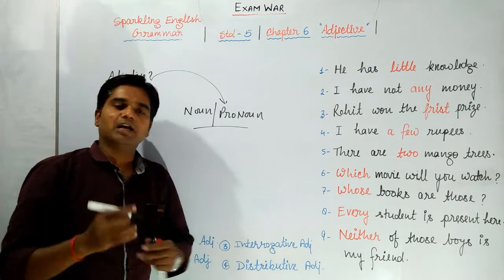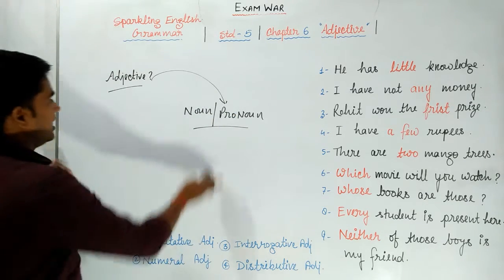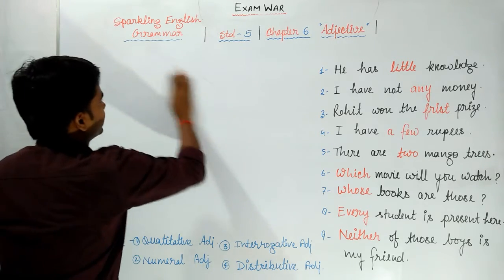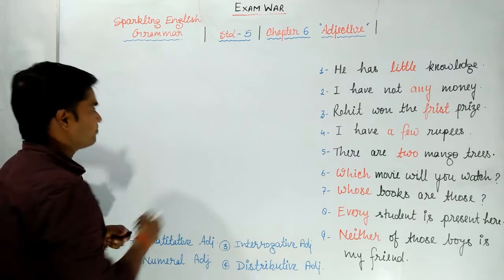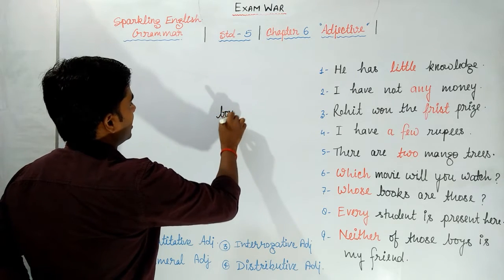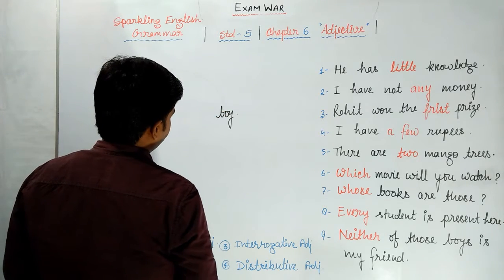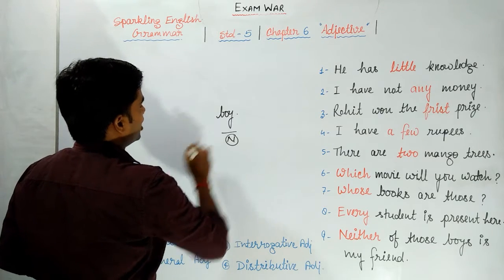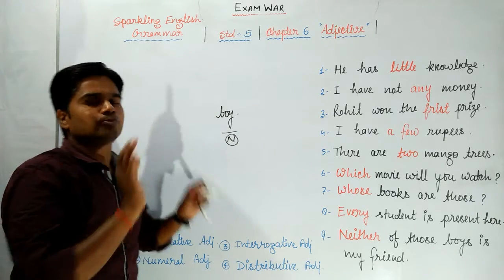Let's have some examples. If I write boy, now we have only a noun. We don't know anything about this boy.